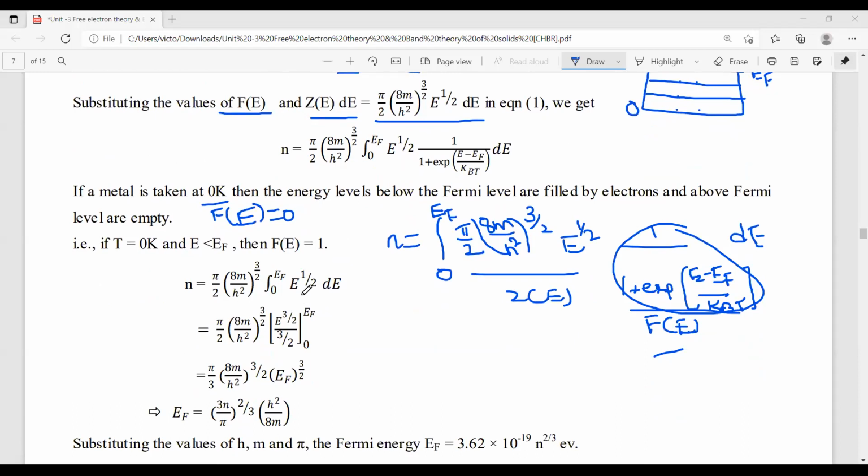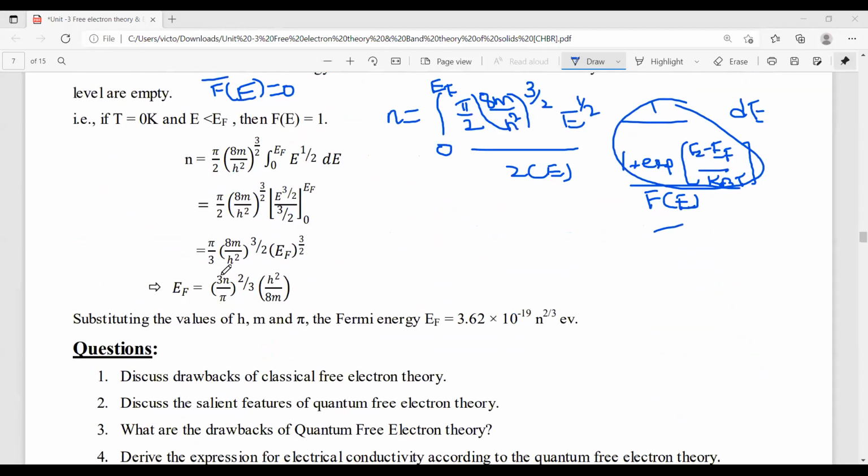So we have only the integral of E power 1 by 2 dE. Now this looks like the integration of x power 1 by 2. So the integration value is E power 3 by 2 divided by 3 by 2, with limits of 0 to EF. And next, we have π by 2, with the denominator 3 by 2 here.